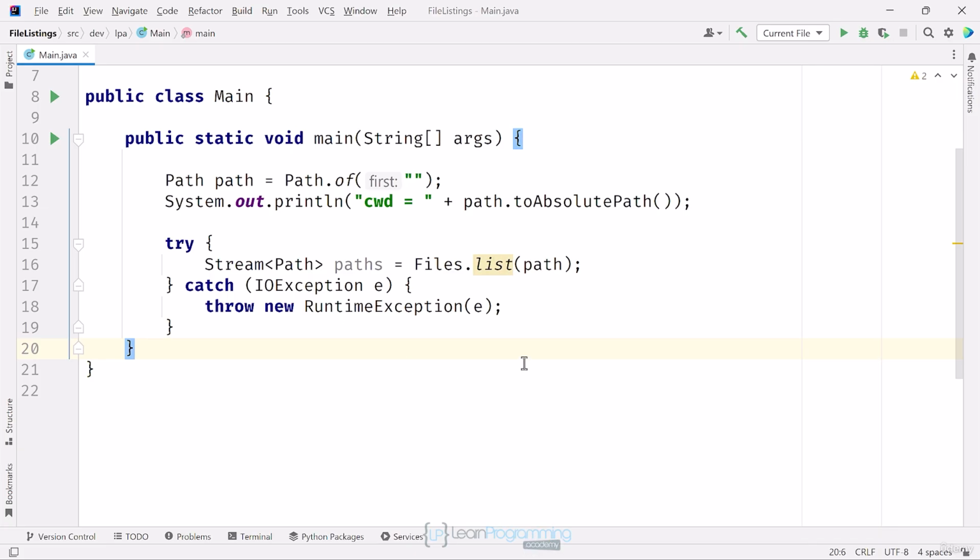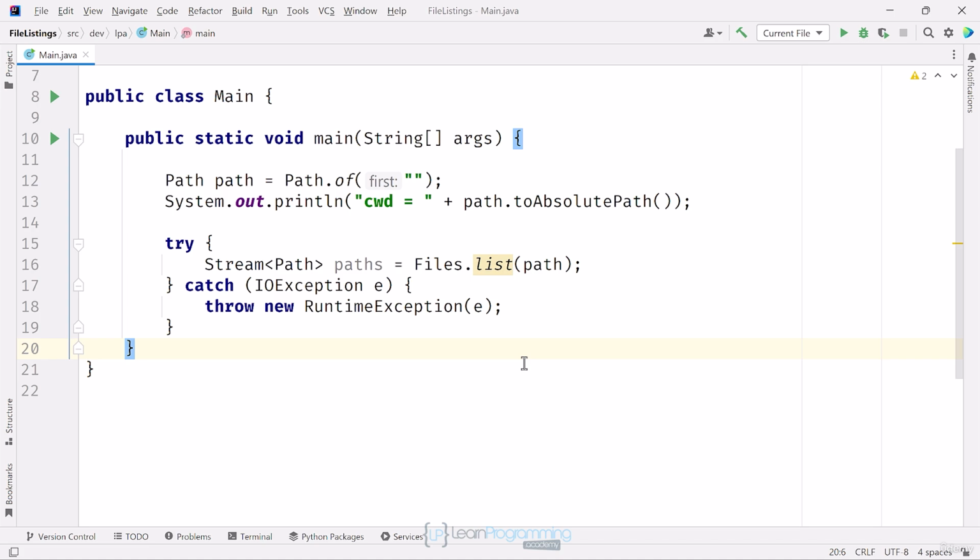Don't forget a stream is lazily executed. This means a reference to an open directory is maintained after this call and remains open until the stream's terminal operation is executed. Sometimes it's easy to forget the methods that return streams are opening a resource. Other methods, like readAllLines for example, are both opening and closing the resource for you as a convenience. You should always use a try-with-resources statement for the list, walk and find methods that return these streams of paths. Again, I'll use IntelliJ to assist me with making the change to try-with-resources.